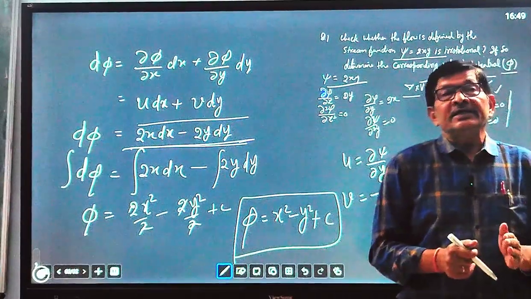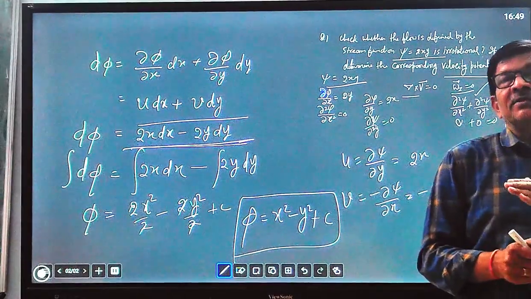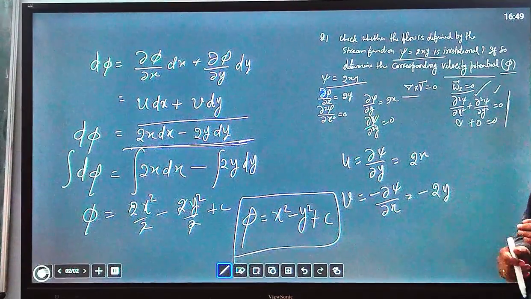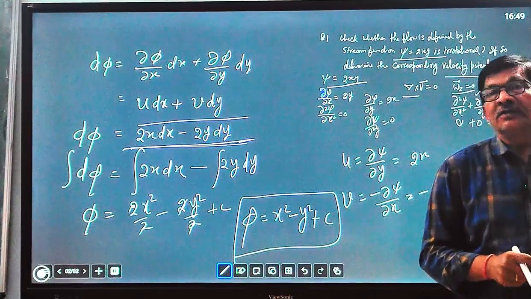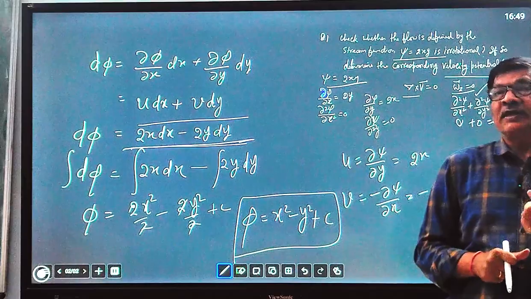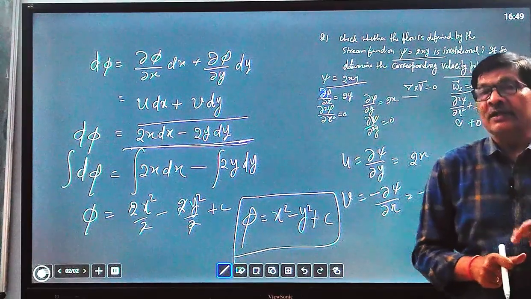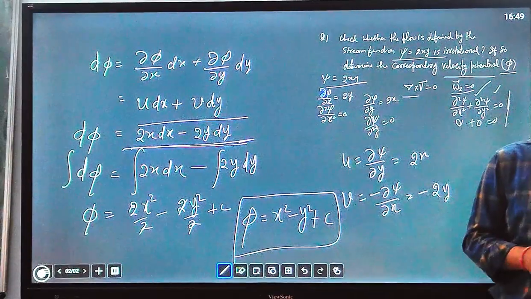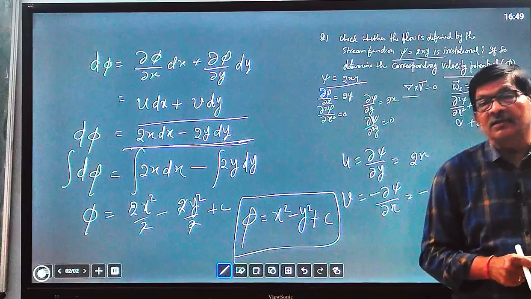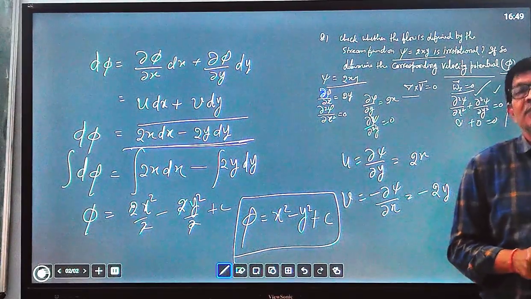Both are interrelated and both are contradictory in terms of the concept, because phi is such a function that its partial derivative with respect to x gives the velocity along the x direction, that is u, and the partial derivative of velocity potential with respect to y gives the velocity along the y direction, that is v.